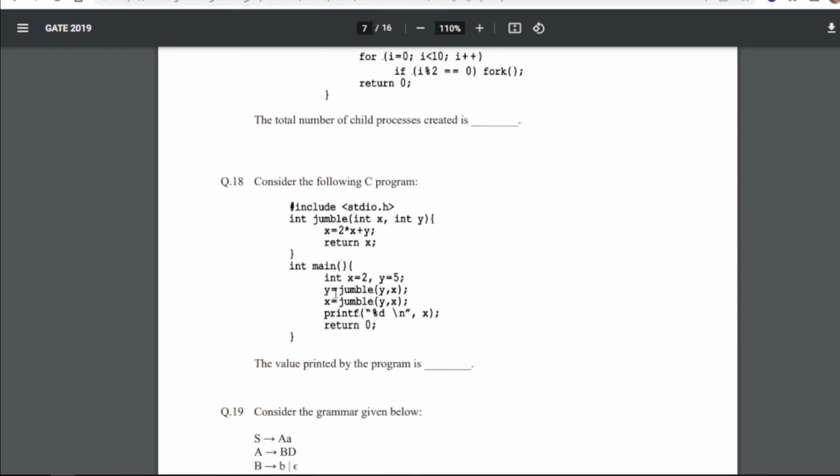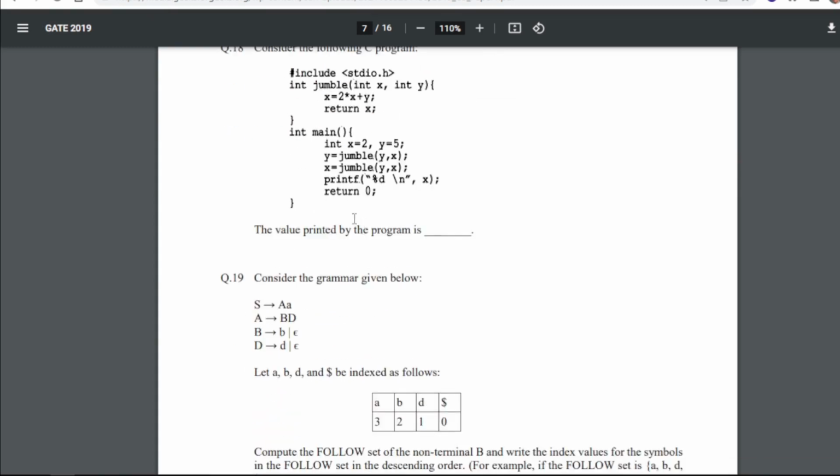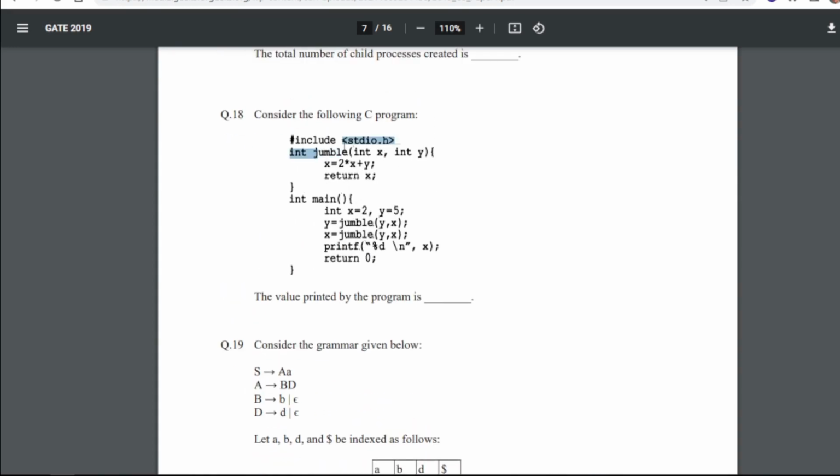Next question is, consider the following C program. There is a function called jumble, and we are calling this jumble from the main. The function is getting called twice, once for y and next for x. So the value printed by the program is what? For 18 we will get the answer as 26. Once again, if you hit and try the program, you will definitely get the answer as 26.